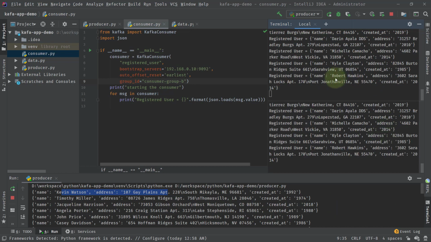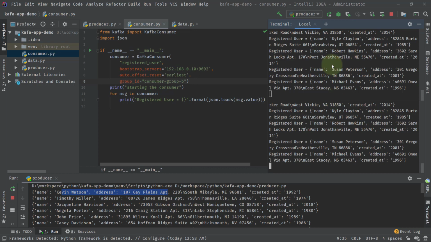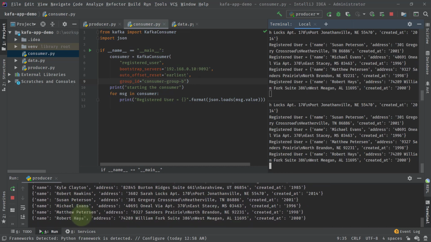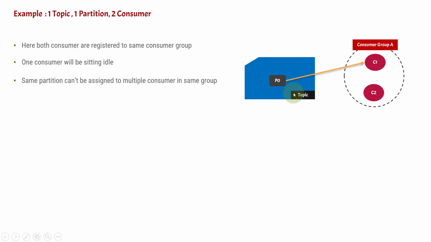Okay, now you can see all the messages, because we have set earliest. That's why all the messages were there. Now for every publish, both will get the message. So you can see the same name Matthew here, and here also Matthew. Then Robert, and here also Robert. So I think you have finally understood that inside the same consumer group, two consumer instances can't be assigned to the same partition. But if they belong to different consumer groups, then everything can work fine.